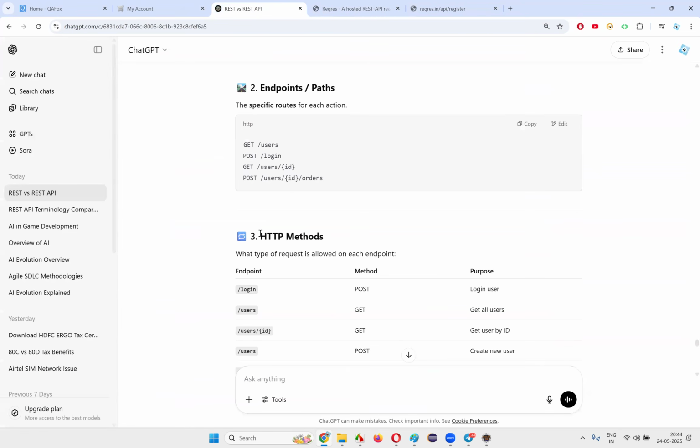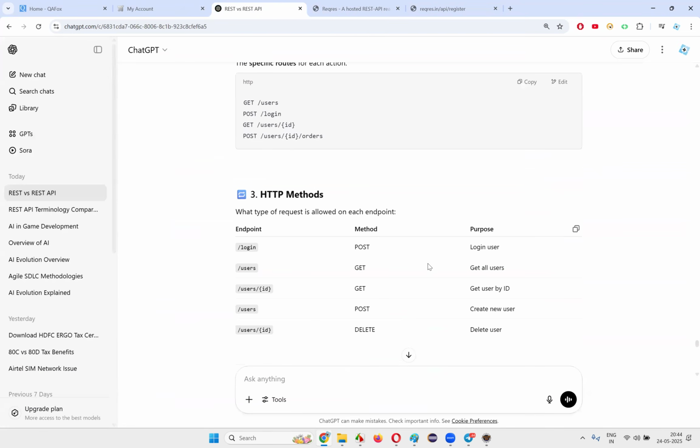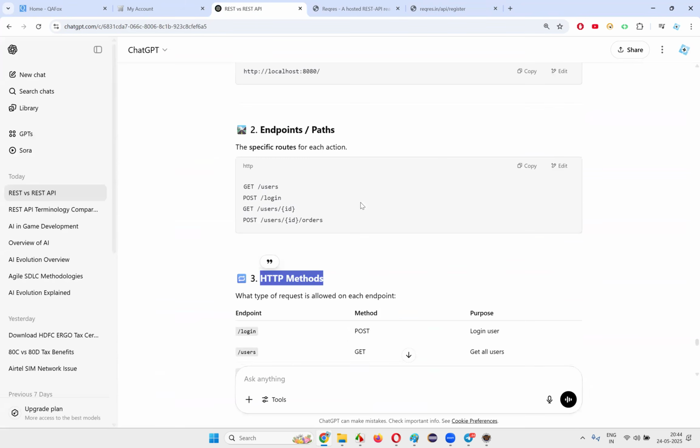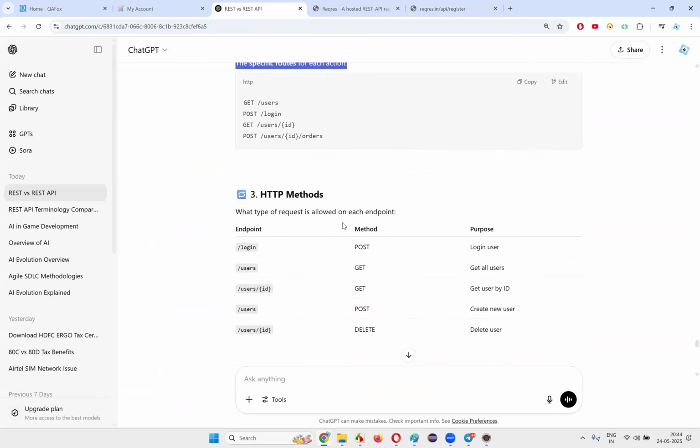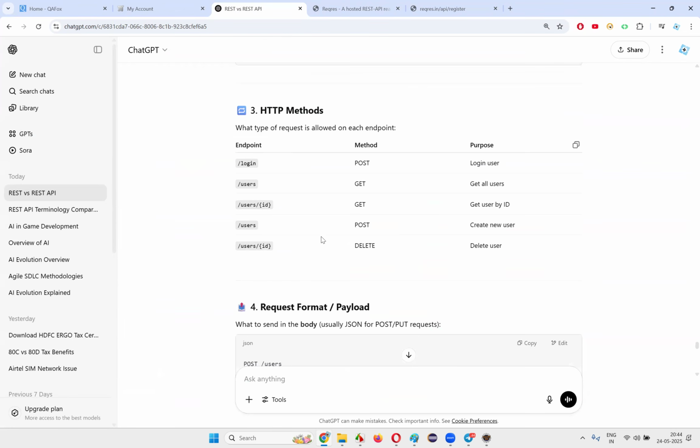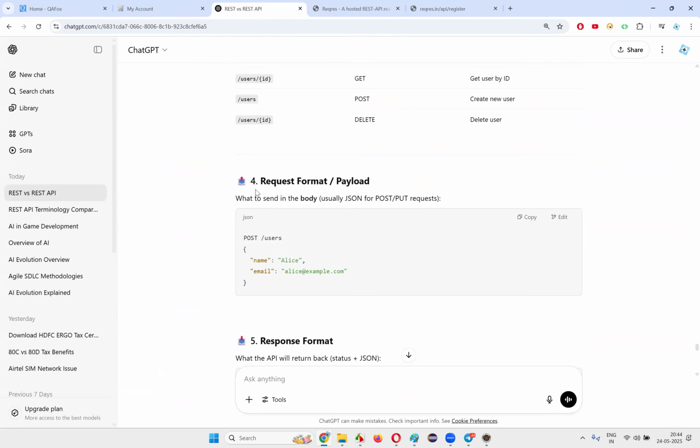Okay, that's another one. HTTP methods. In the documentation, you asked me what will be there. HTTP methods will be there, the extra path will be there, the base URL will be there. The base URL should be appended with the path to get the entire API request URL. Then HTTP methods will be there, which method you need to use.